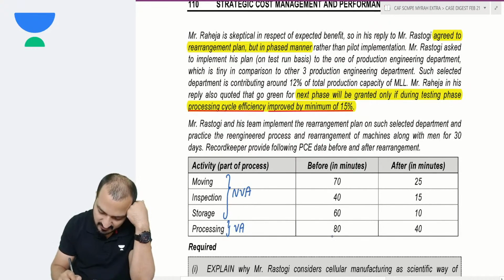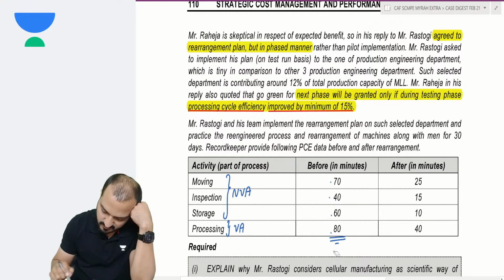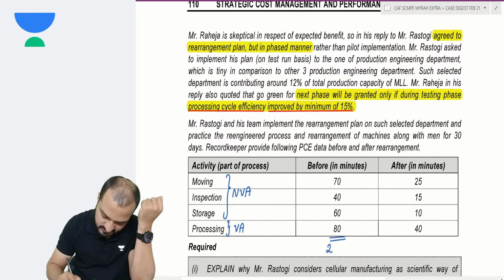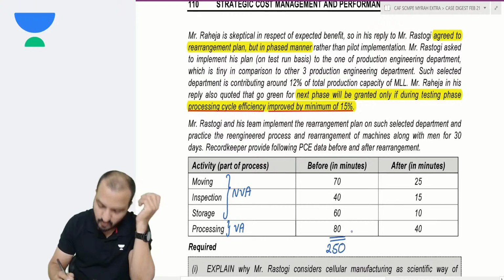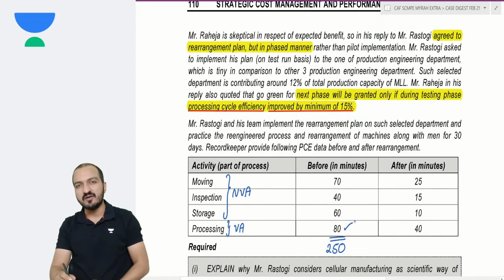So my total time here, add them up: 70, 40, 60, 80, 100 and 150, 250. Total is 250 hours. So before implementing cellular manufacturing, my total cycle time was 250 hours, out of which 80 hours is the value added time.